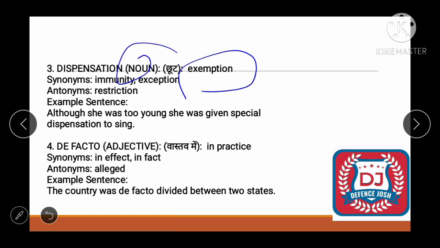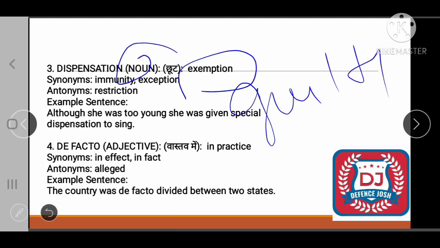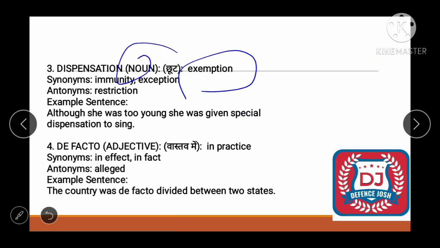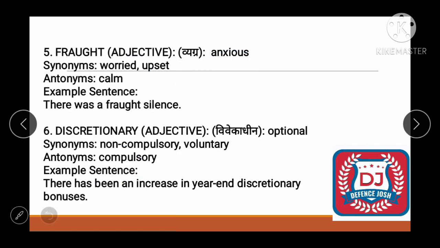So next one is de facto. You might have heard about de facto power, right? Which means in practice. Synonyms would be in effect or in fact, right? Antonym is allegate. See friend, what is allegate? It is guilty, right? Guilty of some activity is known as allegate. Now let's form an example. The country was de facto divided between two states. It's a simple example. Now next one is fought.